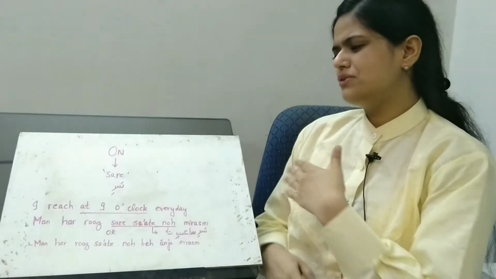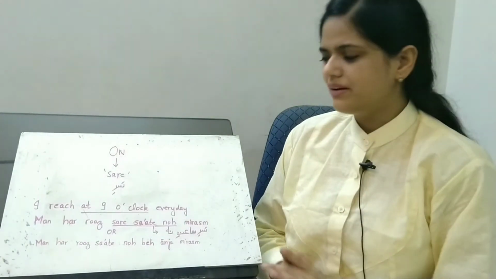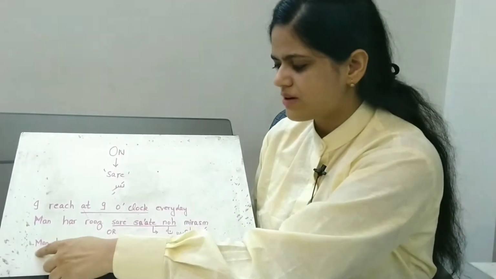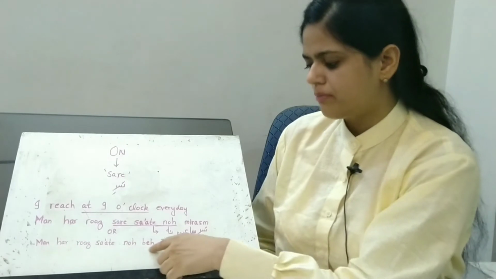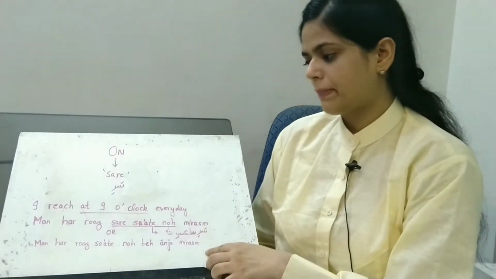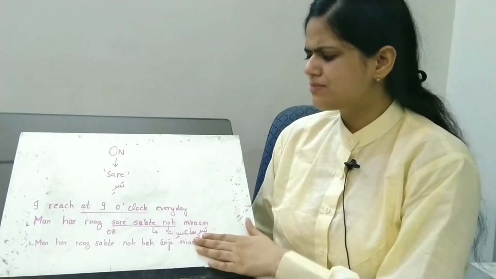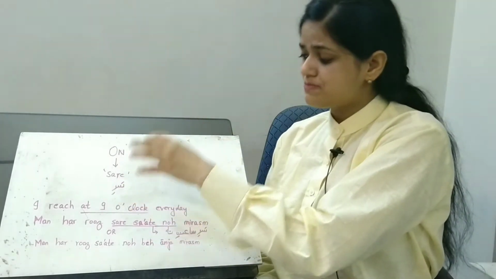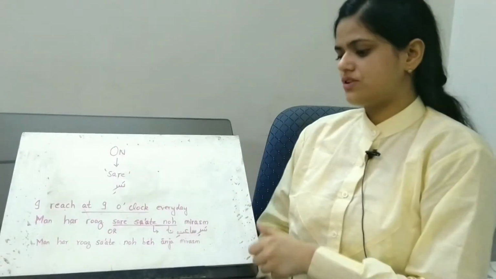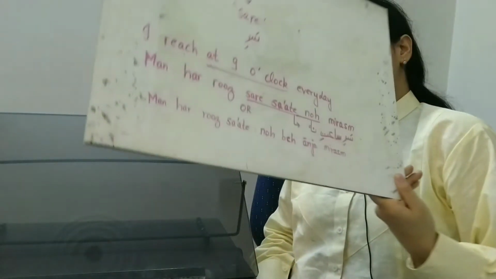Sare is not used so widely. We can simply write this sentence also as man har roz soate no be anja mirasm. This can also be written like this, but to be more specific, sometimes sare is used. So this is the end.